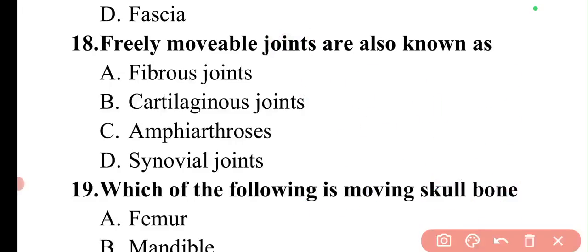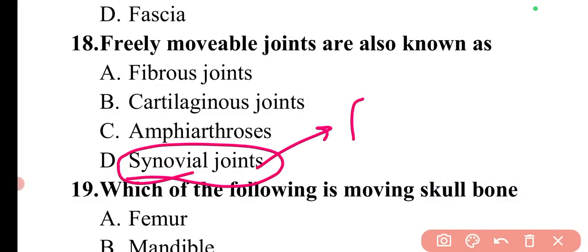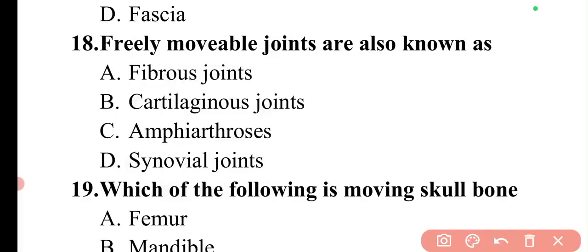Then the third type is the synovial joints, or we can say freely movable joints. Synovial joints are freely movable. These are the perfect joints, and they allow free movement in one or more directions. Like we have discussed earlier, the ball and socket joint in the shoulder and in your legs. Whatever joint helps in moving in different directions is a freely movable joint. Now we can move to the next question.